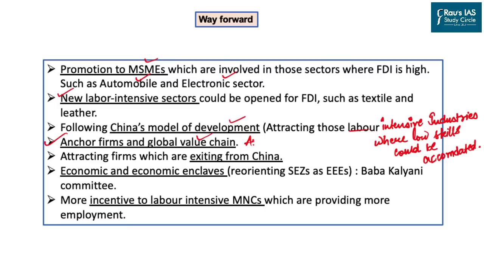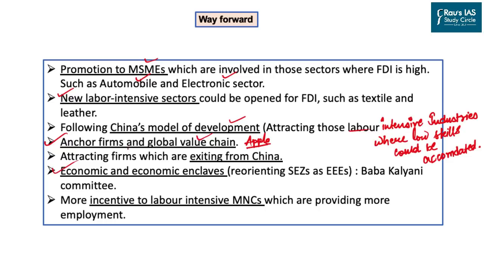Next, we have promotion of anchor firms and the global value chain. The best example here could be Apple computers or the Apple iPhone. When Apple comes to India, other firms across the world will have confidence and they will come up with more initiative and more funds to invest in India. Then India can also attract those firms and companies which are now existing in China. As of now, they are moving more towards Southeast Asian countries like Vietnam. So those companies can be attracted to India to promote employment.